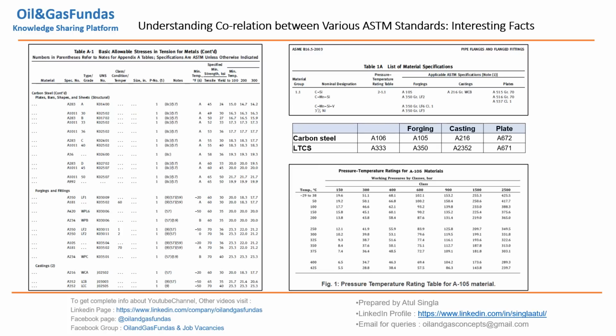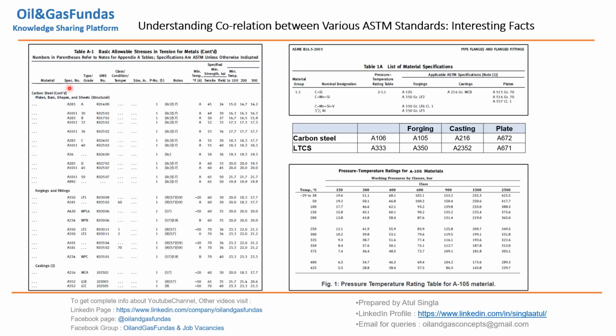Now, before proceeding, let us see the correlation between various ASTM standards. We'll not spend much time on this, but we'll try to cover the basics. There is a table in B31.3, the piping code, Table A-1, where allowable stresses are given for individual materials. You see material, spec number, grade, UNS, class, size. Here we get tensile strength, yield strength, and the values against each and every temperature.